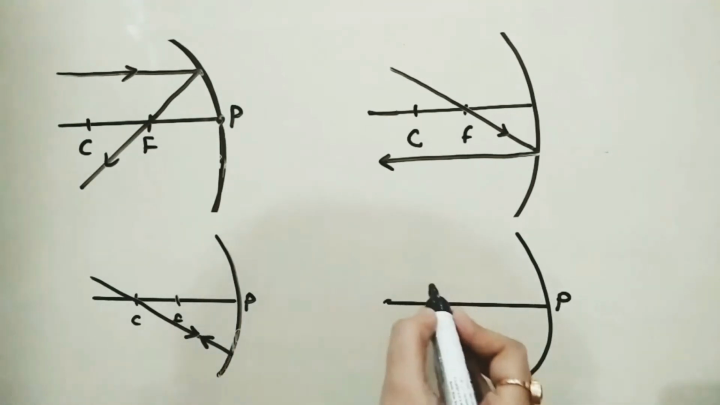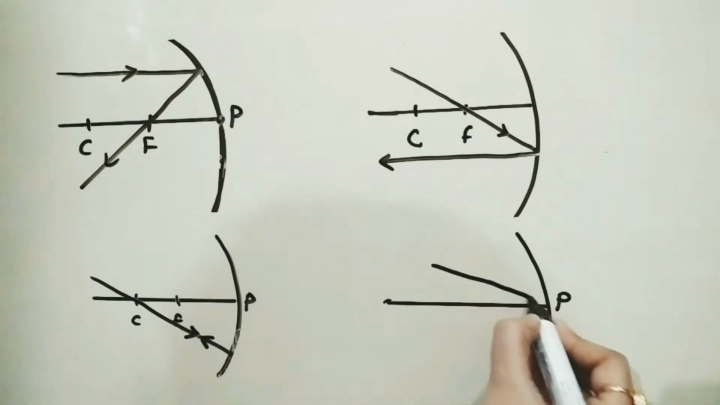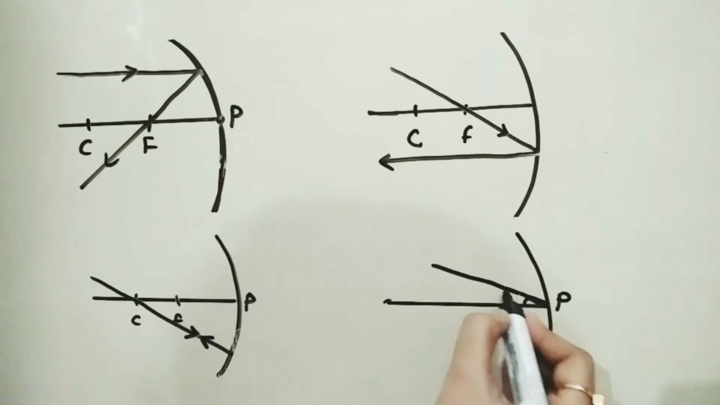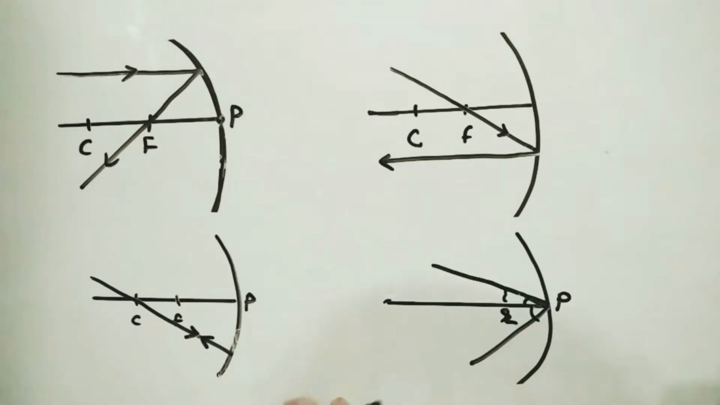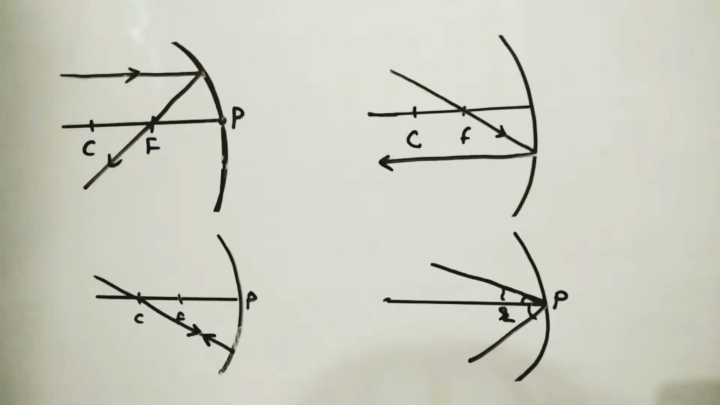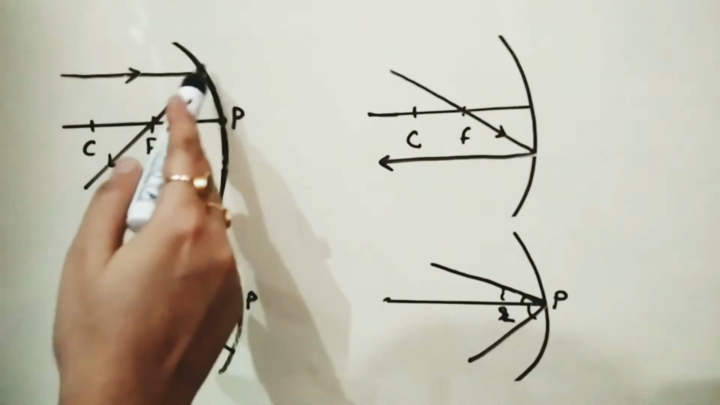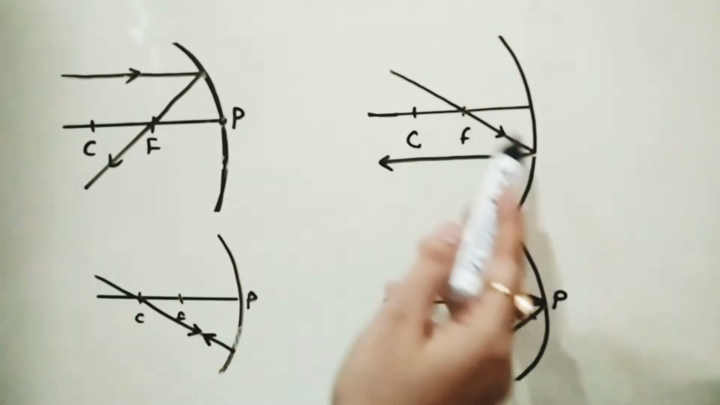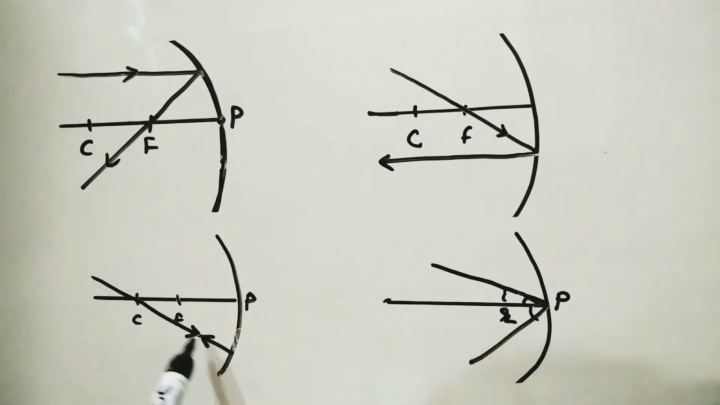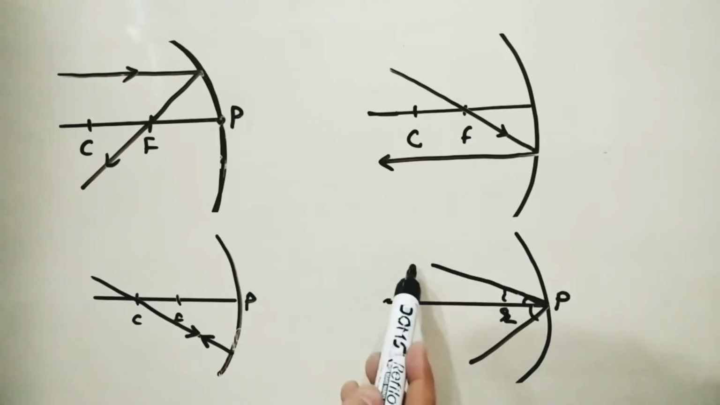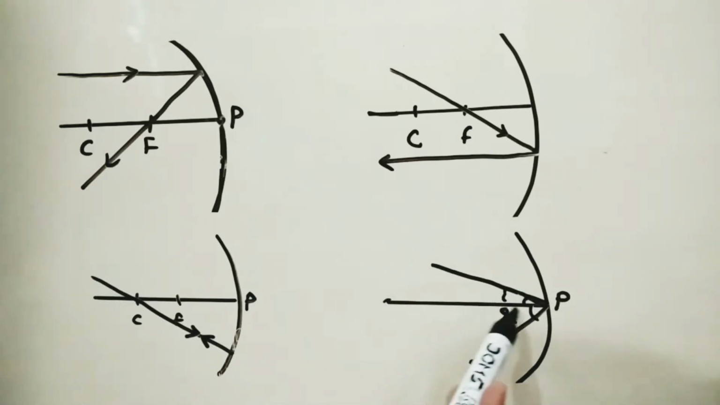And the last: if any ray is making angle I with the principal axis, for example like this, then it is reflected by angle R. So these are the 4 rules which we are going to use in our ray diagrams. If it passes parallel, it will reflect through the focus. If it passes through the focus, it reflects parallel to the principal axis. If it passes through the center of curvature, the path remains the same. And if the ray is incident making angle I with the principal axis, then it reflects by angle R.